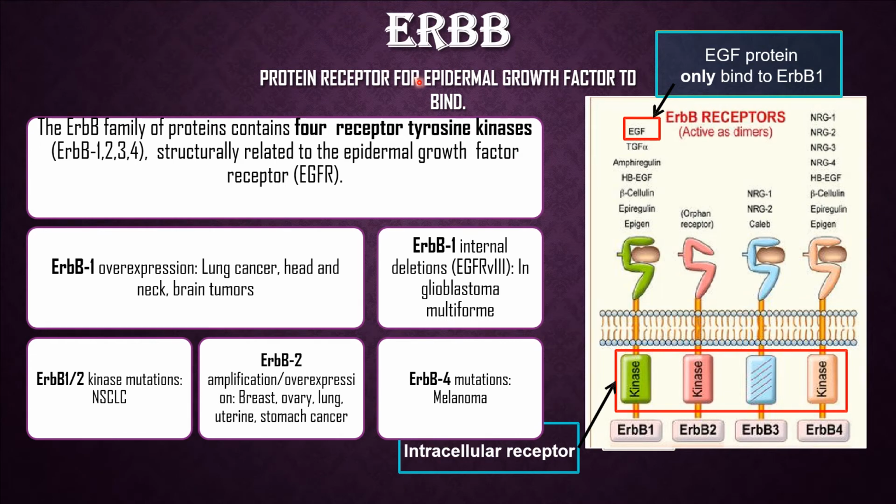Next, for the ErbB. ErbB is a protein receptor for epidermal growth factor to bind. The ErbB family of proteins contains 4 receptor tyrosine kinases, which are ErbB1, ErbB2, ErbB3, and also ErbB4, that are structurally related to the epidermal growth factor receptor EGFR.